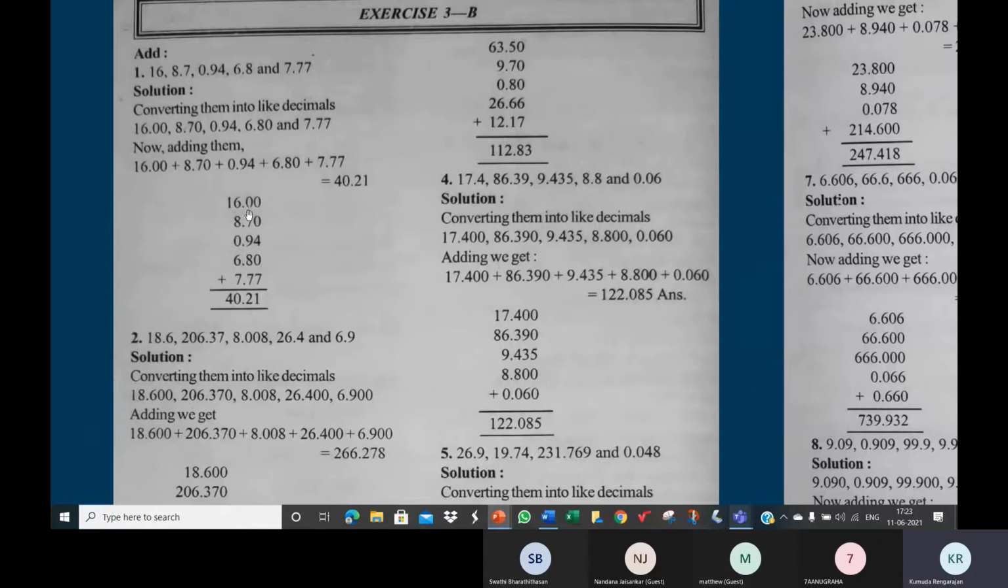Now you can see 0, 7, 9, 8 and 7 are the digits in the tenths place. 0, 0, 4, 0, 7 are the digits in the hundredths place. Now 6, 8, 0, 6, 7 are the digits in the ones place. And there's only one digit, 1, in the tens place. Tell me the digits in the hundredths place, children.